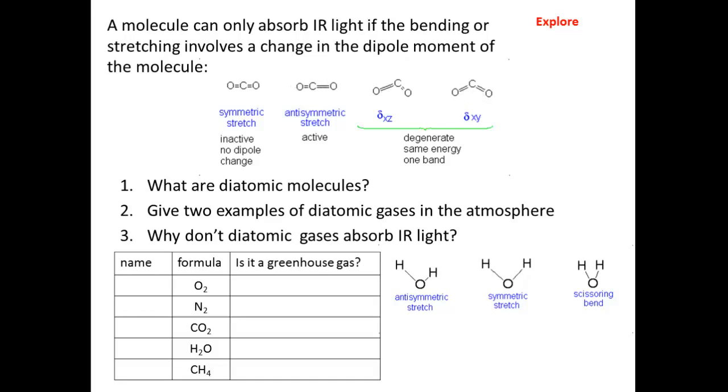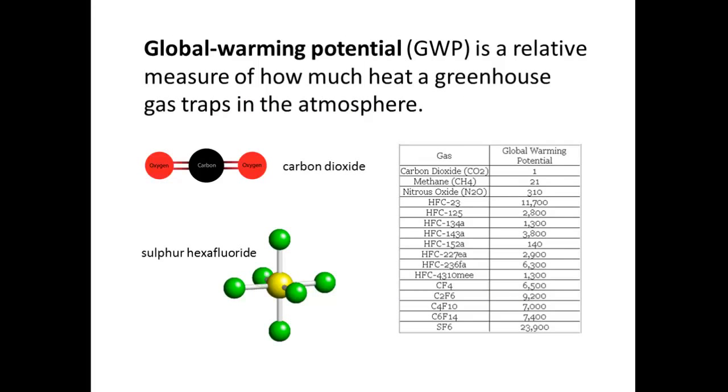Okay, and Pawandeep, which gases are greenhouse gases? The greenhouse gases are methane, carbon dioxide, sulfur dioxide, and water vapor. Okay, thanks. Harmeet, what is GWP?